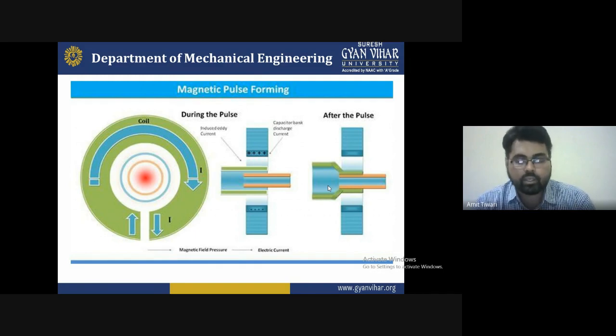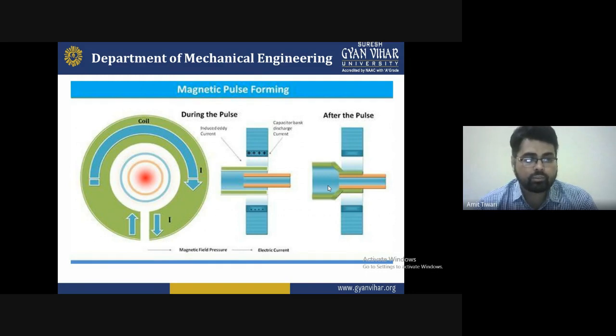So this very intensive magnetic field is produced by the discharging of a bank of capacitors in the forming coil, lasting microseconds. These are the results we have found for magnetic field forming: the resultant eddy current is induced in the conductive workpiece placed close to the coil and then interacts with the magnetic field. So these are the basic advantages and disadvantages we have to find out, to generate such type of matter.